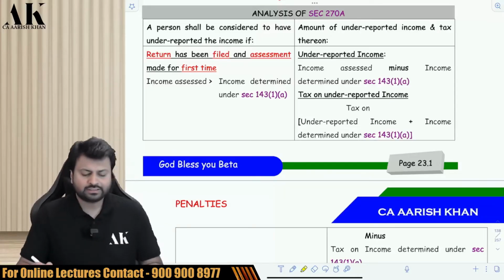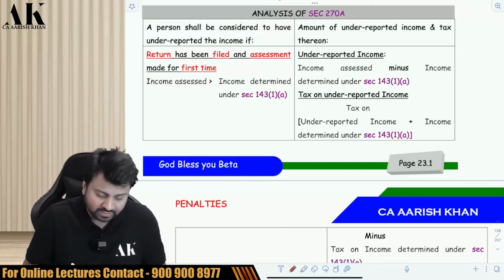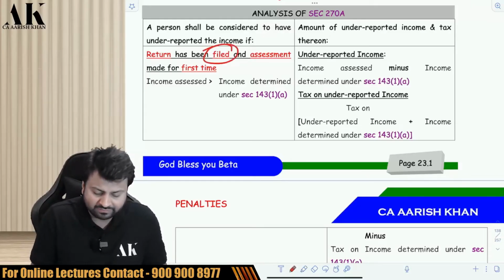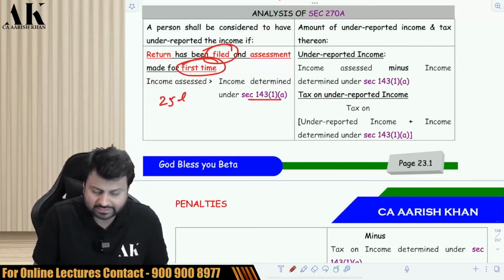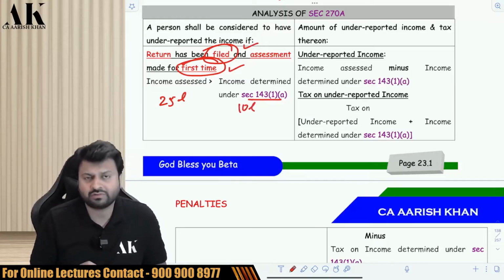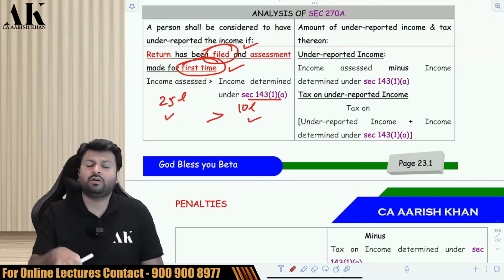Okay, now let's see the first case. There are a lot of cases which I have put in the boxes over here. The first case is over here. The return has been filed, and the assessment has been done, and the income assessed is say 25 lakhs, and the income determined, that is income processed under the intimation, is 10 lakhs. So if the return is filed for the first time and your assessment is also done for the first time, and if your assessed income is greater than your income determined, then you will fall under this particular case.